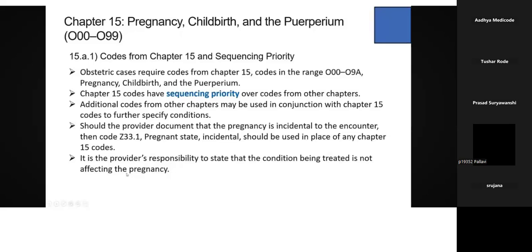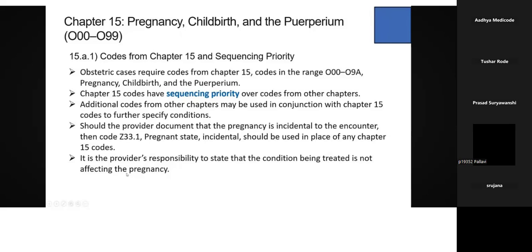It is the provider's responsibility to state that the condition being treated is not affecting the pregnancy. In this particular point, we have seen that additional codes from other chapters may be used in conjunction with chapter 15. Let's consider we have a condition A for the pregnant patient.